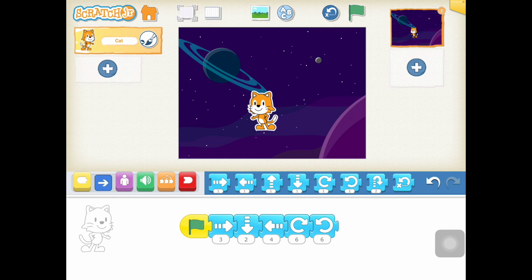So much fun. So right now I want you to go ahead and start an adventure for Scratch. And I'm going to ask that you put in, 1, 2, 3, 4, maybe about 15 movements to move him around the screen. So let's go for that. About 15 movements. That would be great.